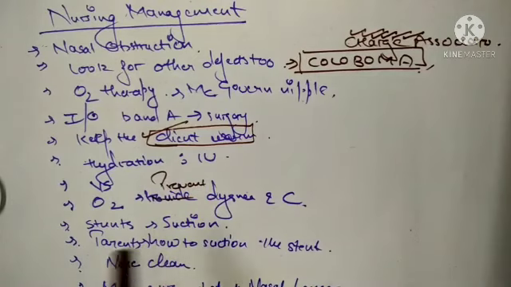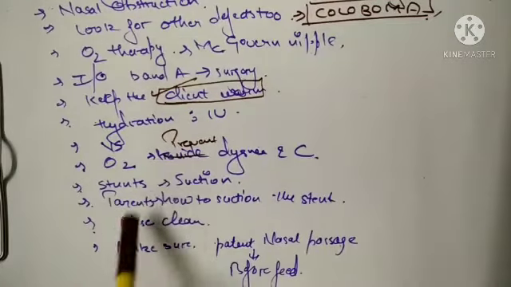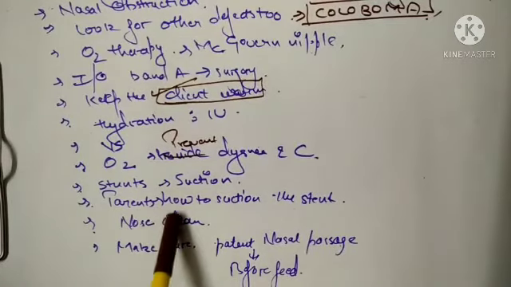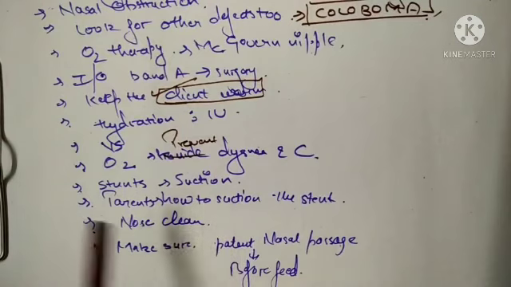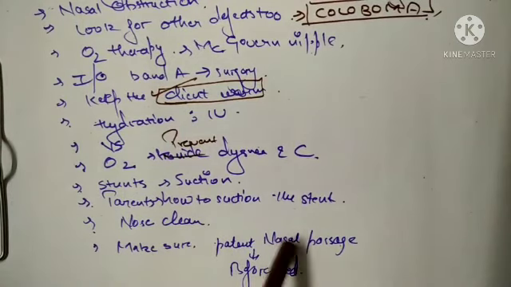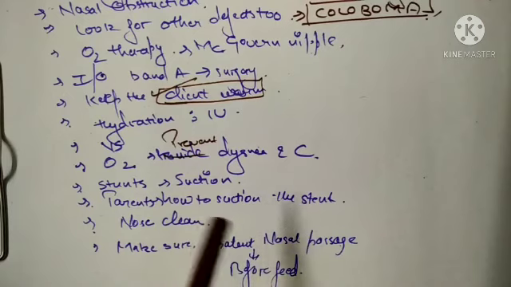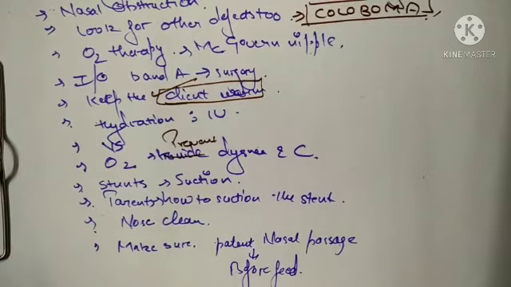Stents: whenever suction is required, you need to suction the stents, and you have to teach the parents how they can suction the stents and keep the nose clean, and make sure that whenever you start a feed, the nose is patent. So this was all about choanal atresia.